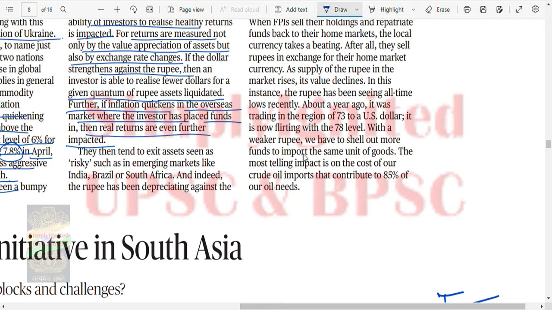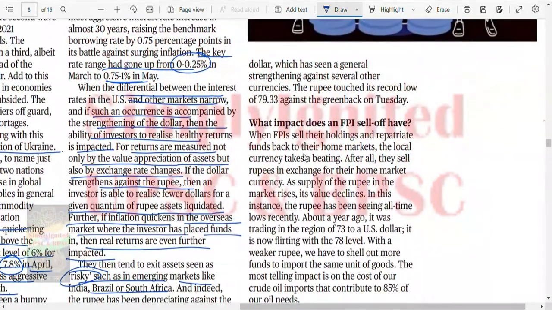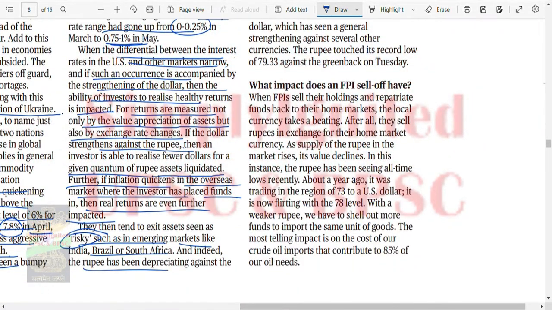They tend to exit assets seen as risky, as I've already said about the confidence factor. Emerging markets like India, Brazil, South Africa. Indeed, the rupee has been depreciating against the dollar, which has been strengthening in general against several other currencies. Okay, what impact does an FPI sell-off have?